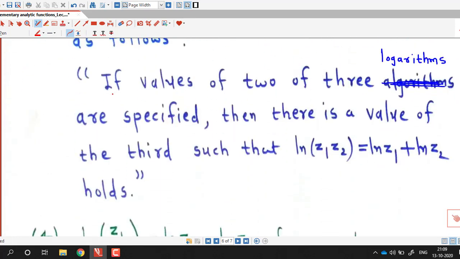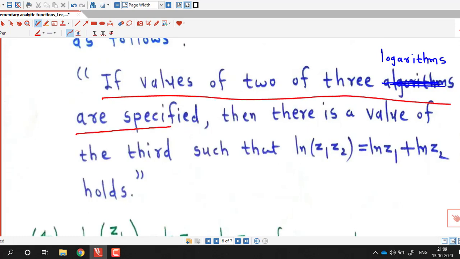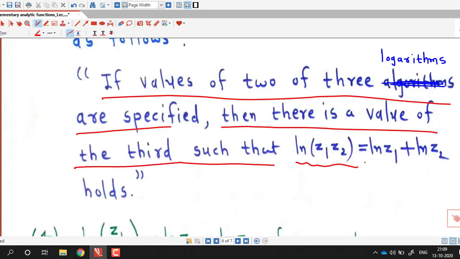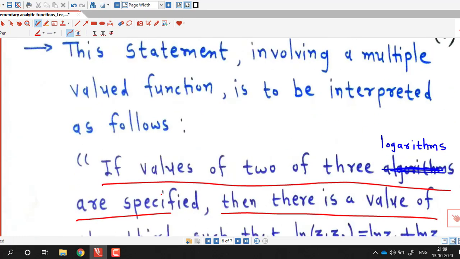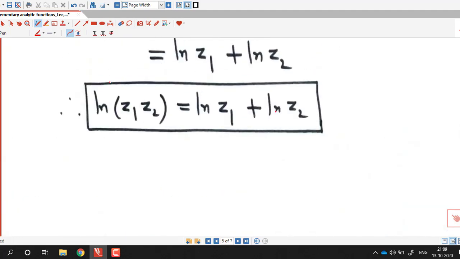If values of two of three logarithms are specified, then there is a value of the third logarithm such that this statement holds. So these are not only three values, there are infinite number of values for each logarithm. So if we know two of these three values, then there always exists at least one value of third such that this statement holds.